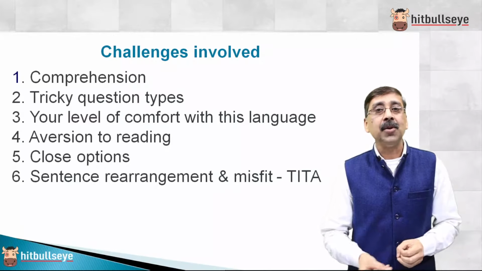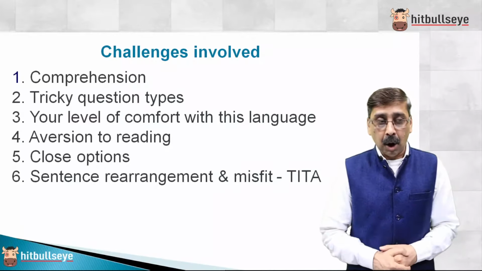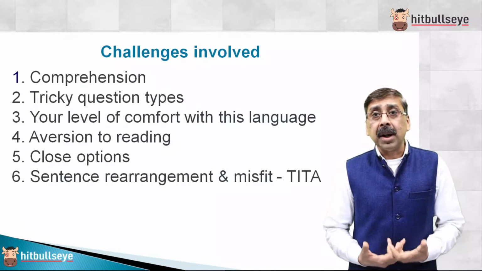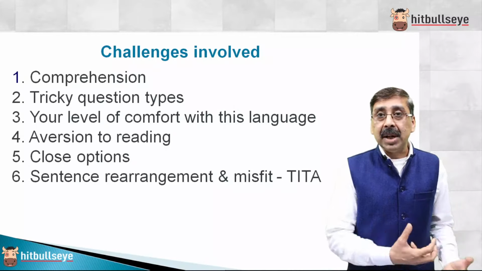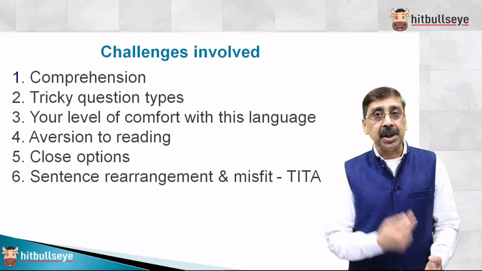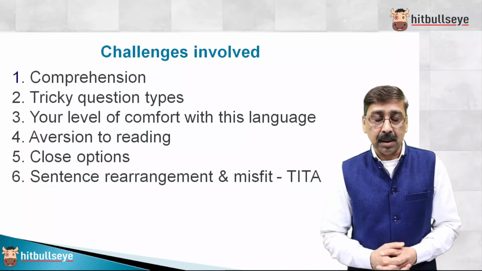And look at this, this is only 25 to 30% area, SR and odd one out. So guys, why bother about 25 to 30% when we have 70% based on reading comprehension, only one section, and the remaining SR and summary questions.